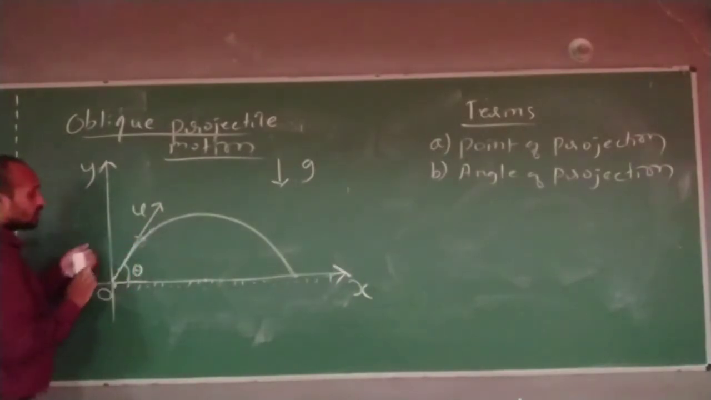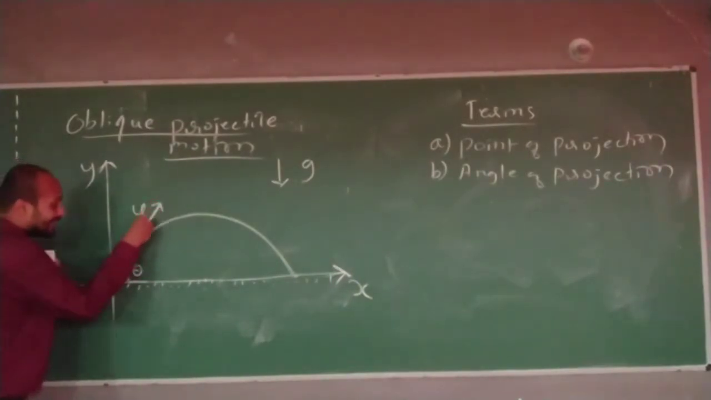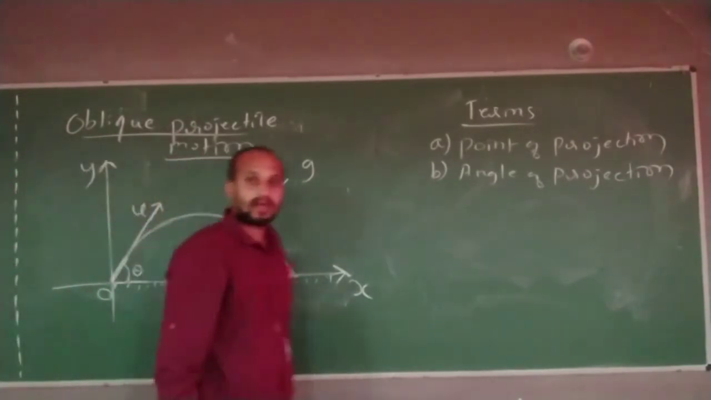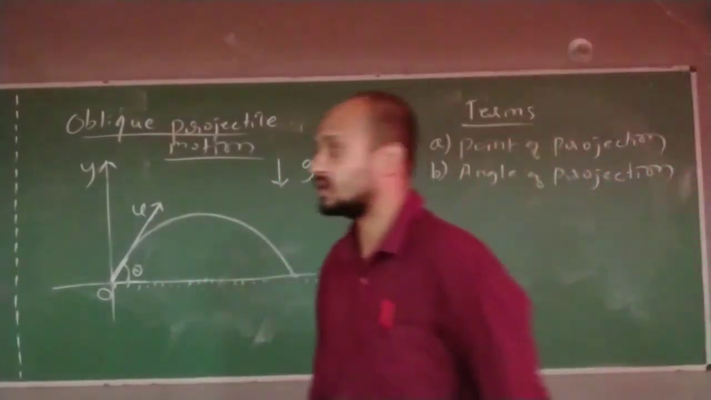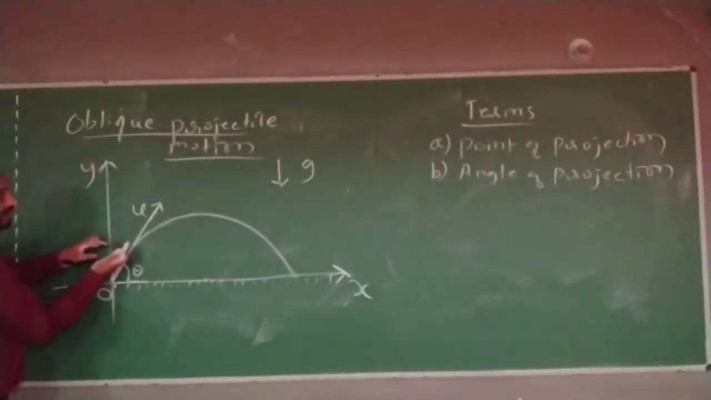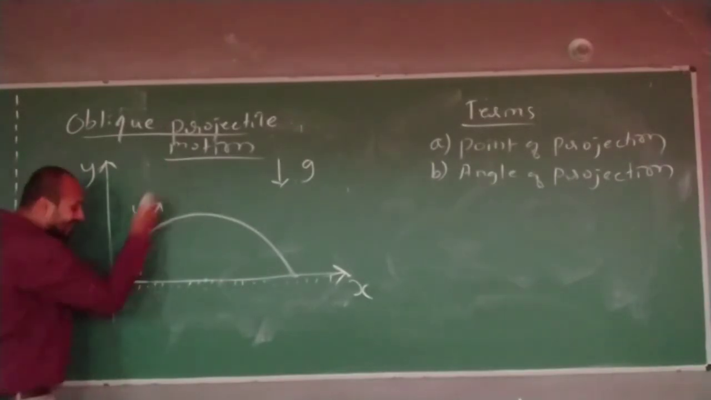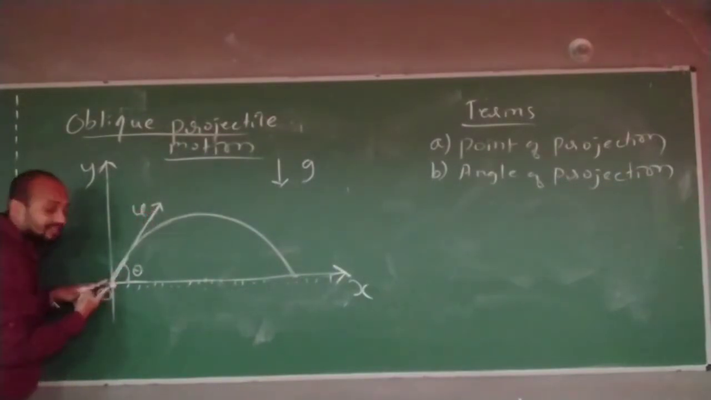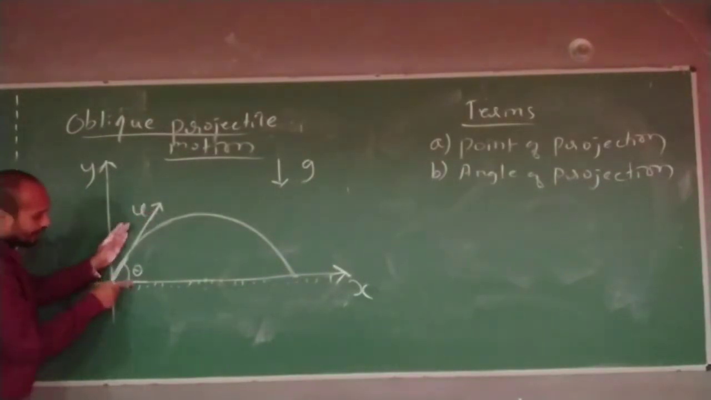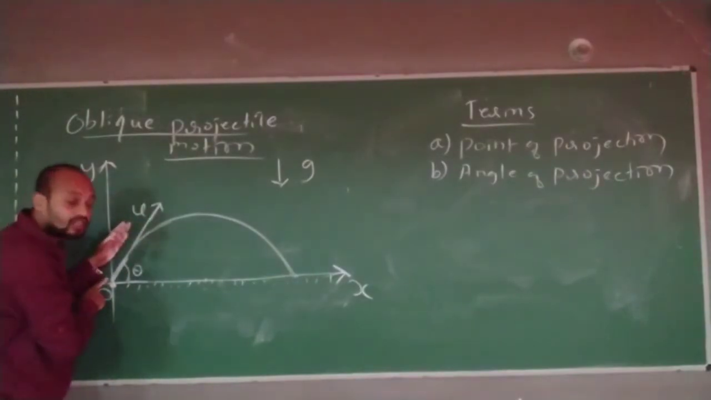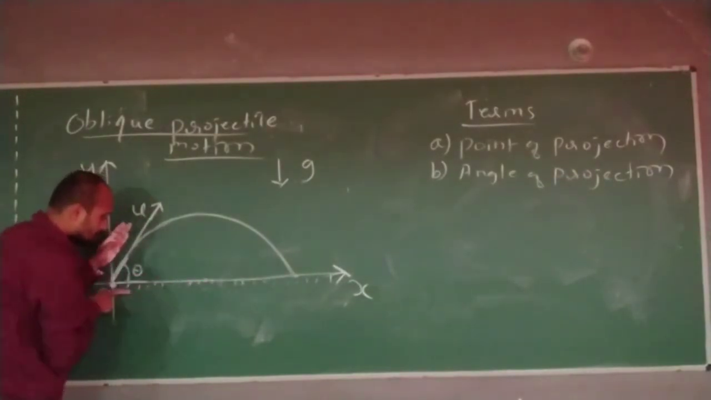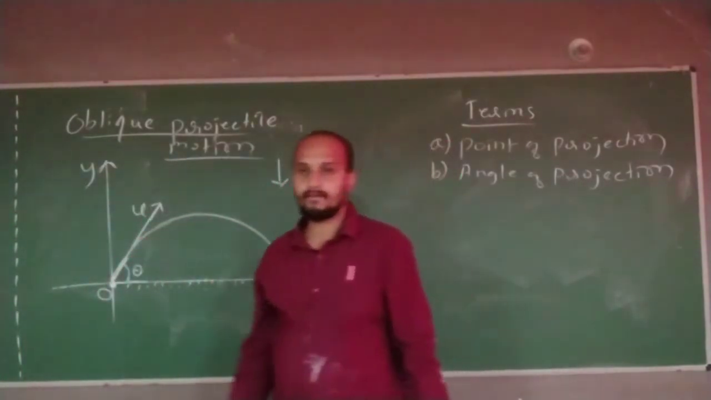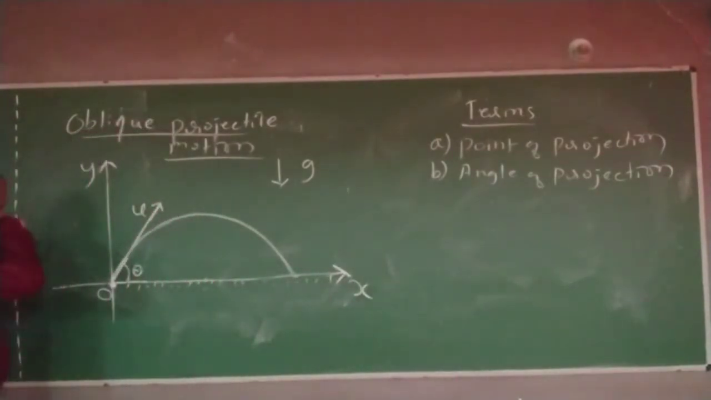What is this U? U is the initial velocity of the object when I am throwing it. When I throw it, that will be the initial velocity of the object. Look at the direction of this initial velocity. Try to understand: the direction of this initial velocity is at this point. So the angle made by the initial velocity of the projection to the horizontal line is the angle of projection. Correct now?